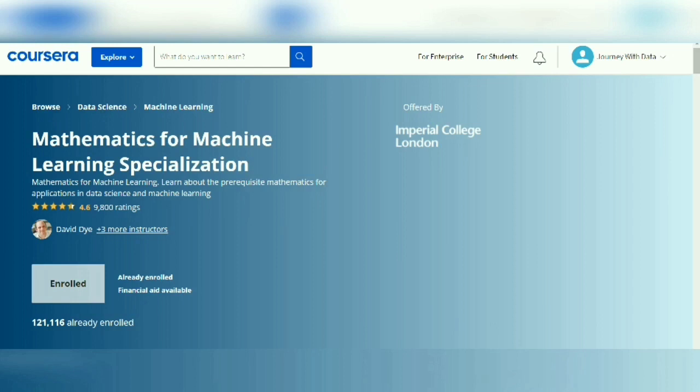So the next course that I've chosen is for mathematics, because you all know that to learn data science or to learn machine learning, we all need to have a great understanding of statistics and mathematics as well. Now, I've taken this course from Coursera. It is Mathematics for Machine Learning Specialization. Now, there are various chapters in this course.